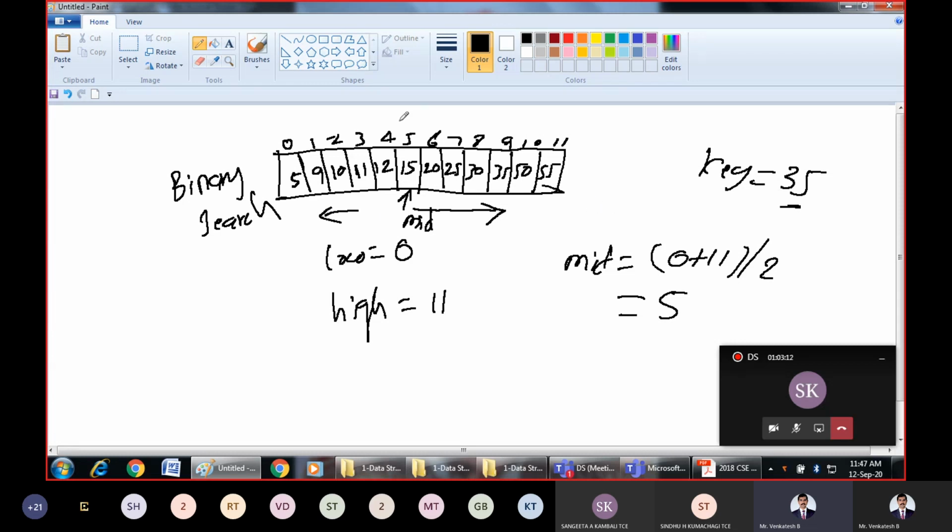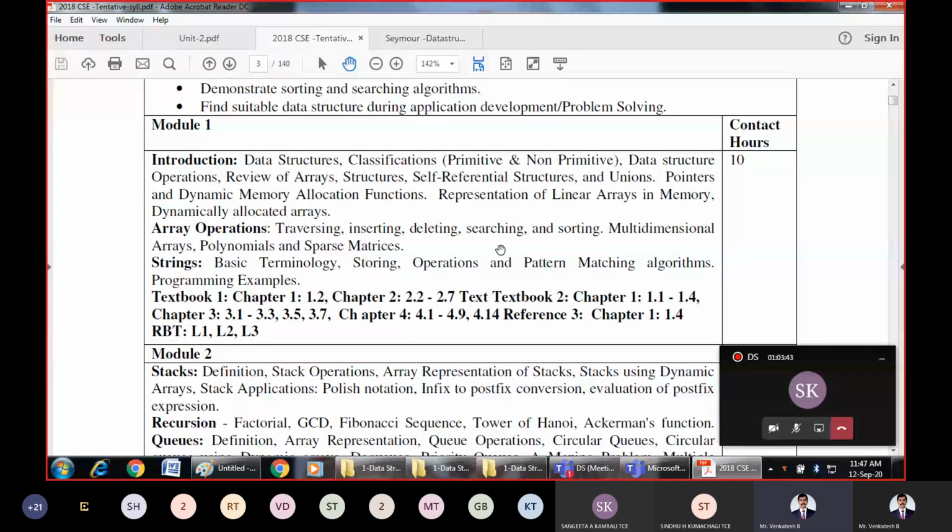So again, this will become the low index and the high index will be as it is. This procedure will be repeated till we get the value 35. This is just for your brief understanding of how binary search works. Find the middle element, compare. If the key is smaller, go to the left side. If it is larger, go to the right side. And ultimately, we will find the element. If by doing all this procedure the element is not present, the search will be unsuccessful.